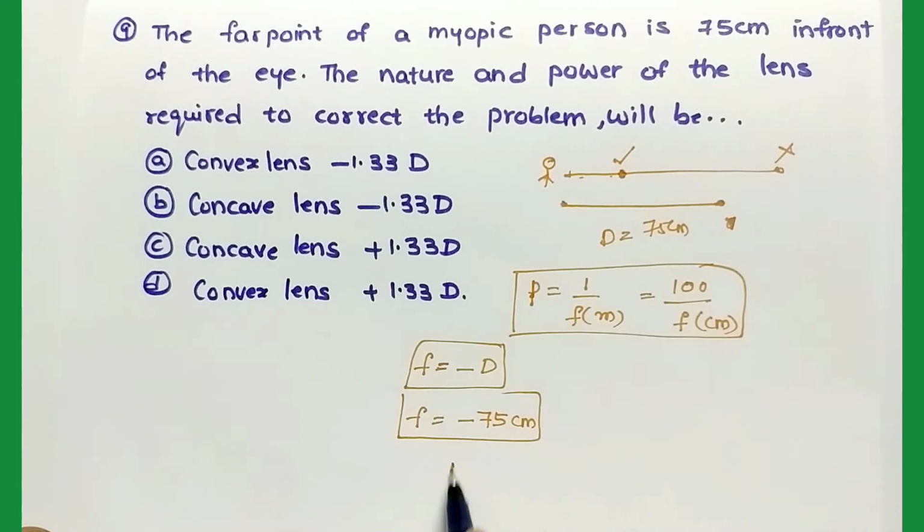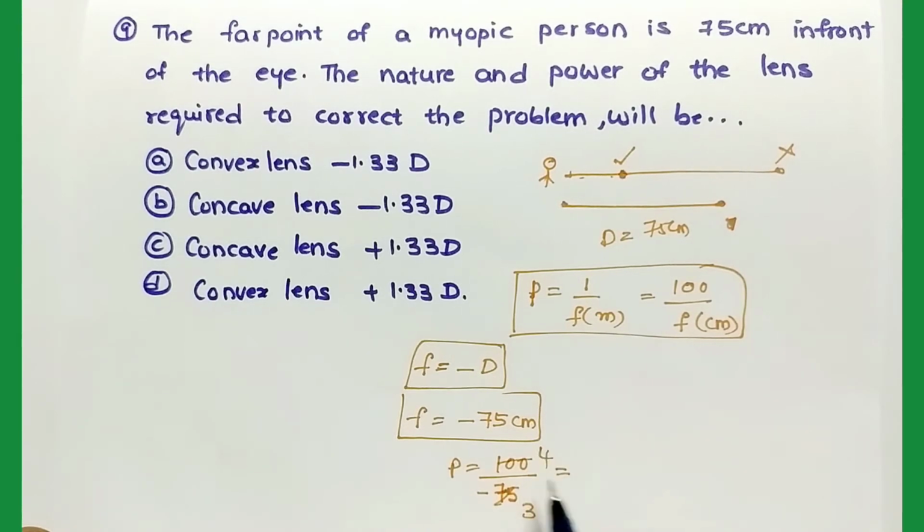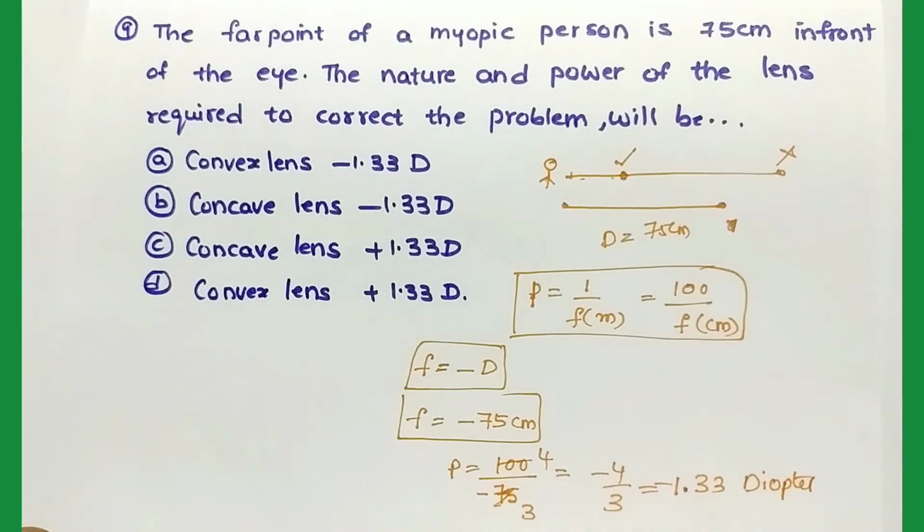Then power P is equal to 100 by F in centimeters, so 100 by minus 75, that is minus 4 by 3, which is minus 1.33. It is power, so we have to write the unit, that is diopters.